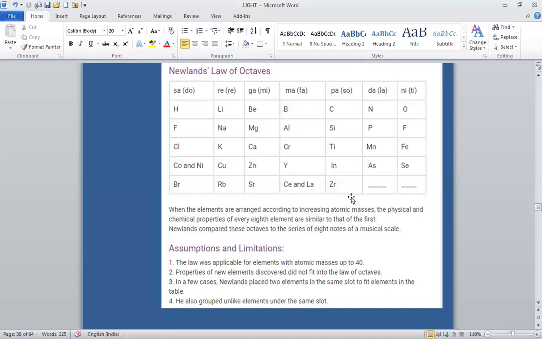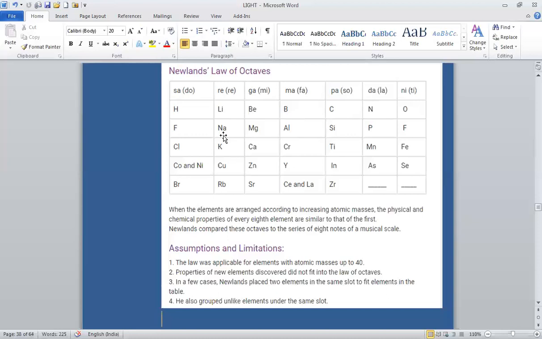So Newlands divided the elements into horizontal rows of 7 elements as shown over here: 1, 2, 3, 4, 5, 6, 7. If we start from lithium as the first, sodium comes as the 8th element.